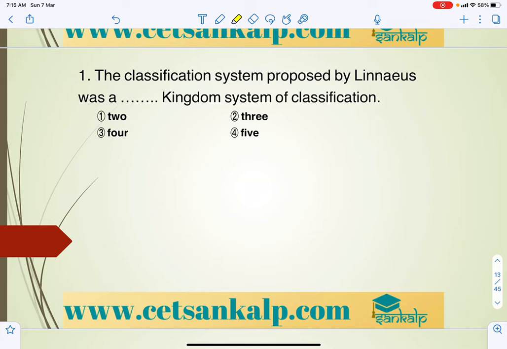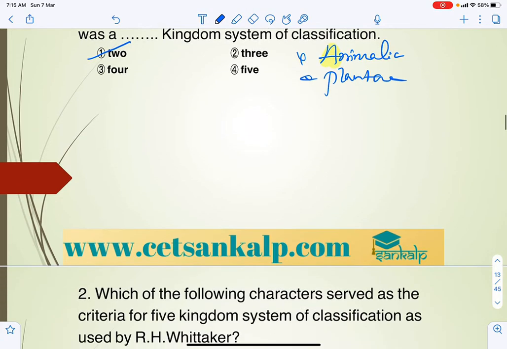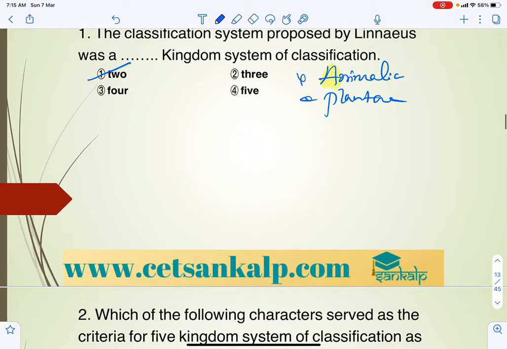The classification system proposed by Linnaeus was, so Carolus Linnaeus, we already discussed that, who gave the two kingdom classification. What are those two kingdoms? Mainly Kingdom Animalia and Plantae. So the answer is: two kingdom classification by Carolus Linnaeus, three kingdom by Ernst Haeckel, four kingdom by Copeland, five kingdom by R.H.